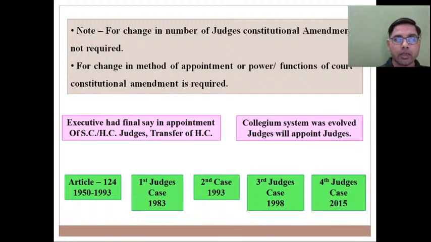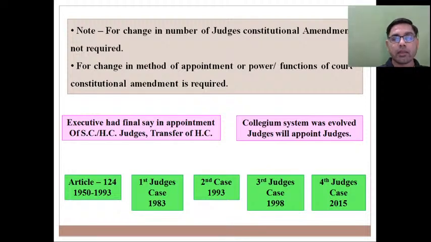कि how this process of change took place, how that appointment process got evolved from Article 124 till Fourth Judges Case 2015, जिसके बीच में एक जगह पे मेंशन आएगा National Judicial Appointment Commission NJAC, जिसकी कोई मीटिंग भी नहीं हो पाई, and even before that it was declared illegal and unconstitutional. So these things we will try to understand कि executive had final say in appointment of judges, till judges will